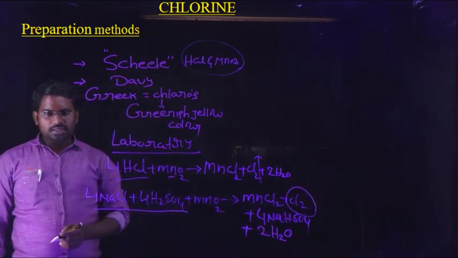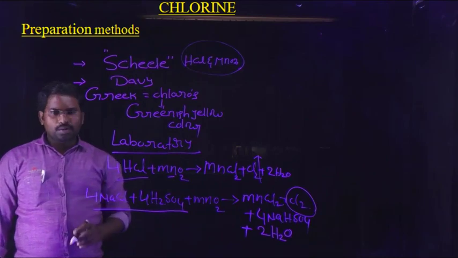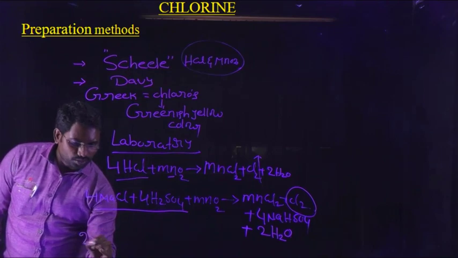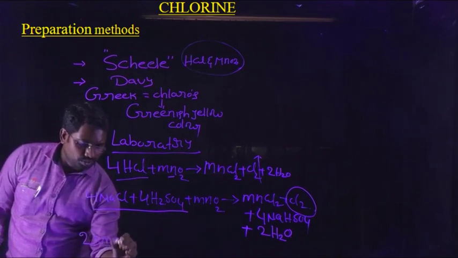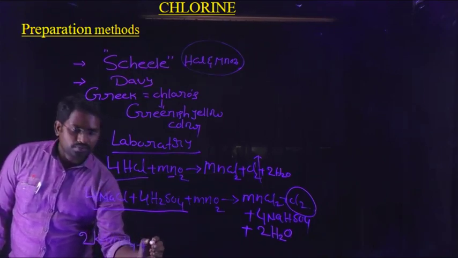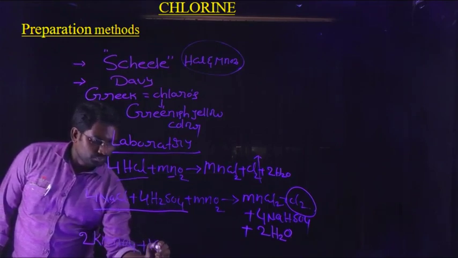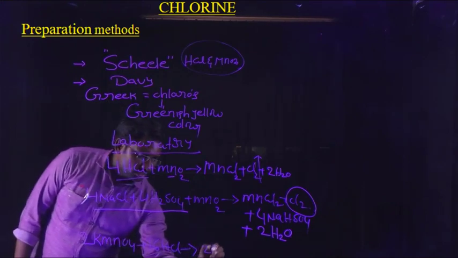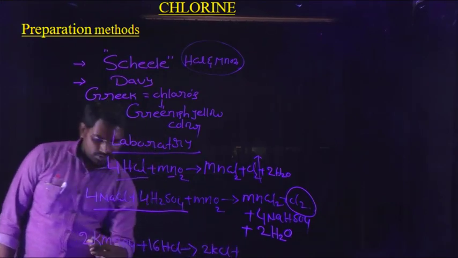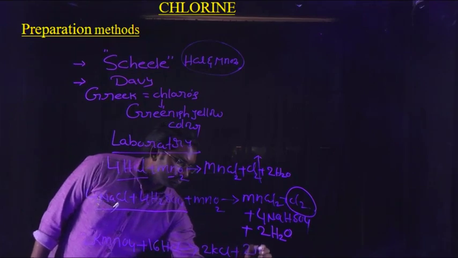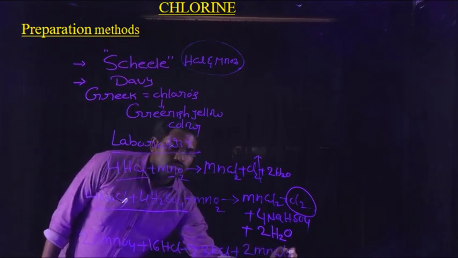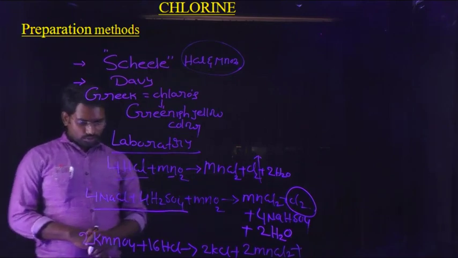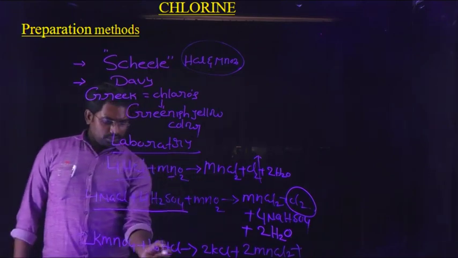Another important thing is potassium permanganate reacting with HCl. Potassium permanganate, so what is the formula? 2KMnO4. Potassium permanganate reacts with 16 moles of HCl. Here also 2KCl plus 2MnCl2 plus... 16 hydrogens are present here.